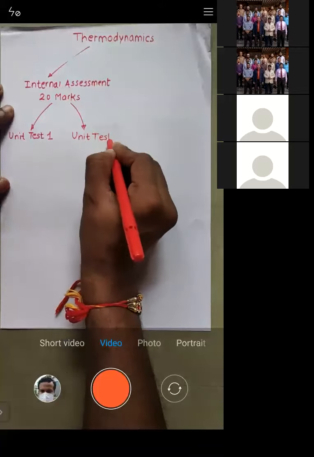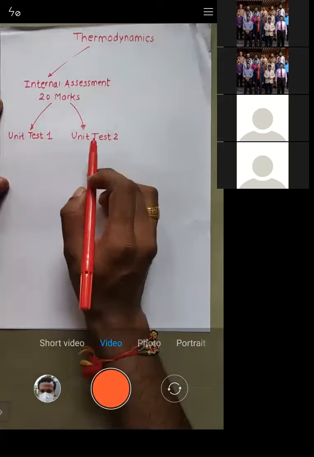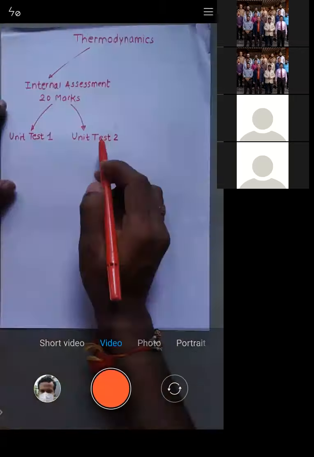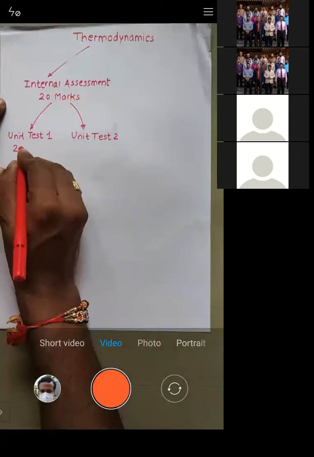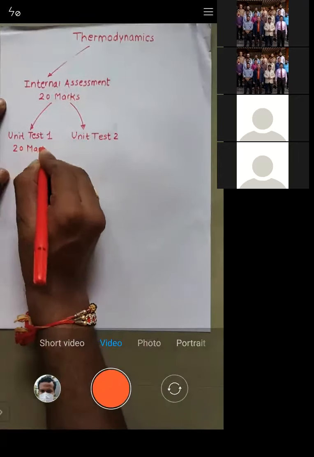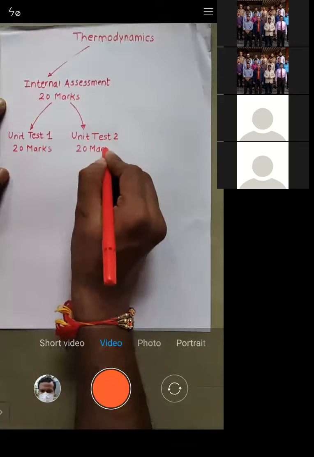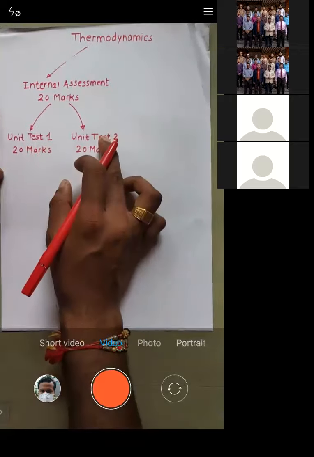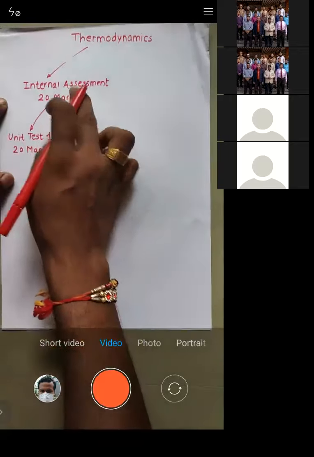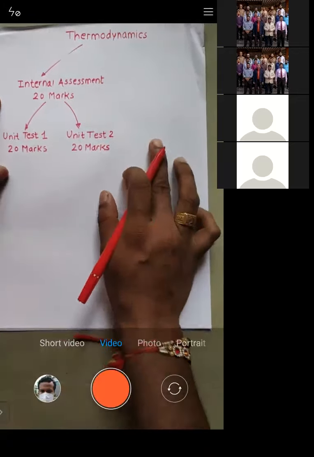So we will be conducting 2 UTs, unit test 1 and unit test 2, each for 20 marks. We will take the average of unit test 1 and unit test 2, and it will be for 20 marks. That is the internal assessment we will do.